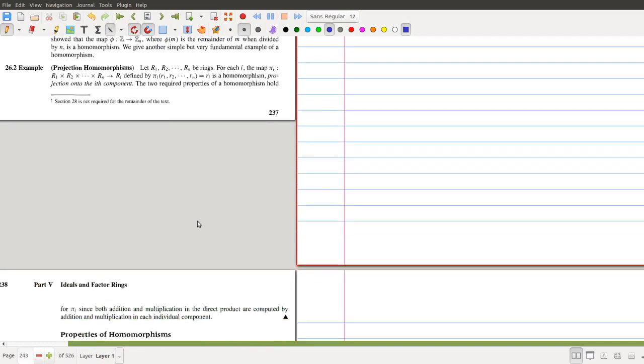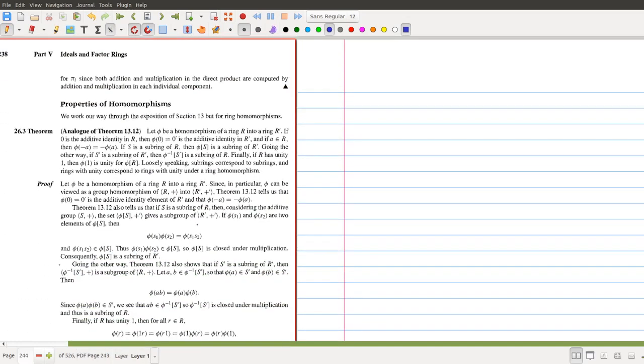Okay, now next we have properties of ring homomorphism. We have discussed the properties of group homomorphism. So there are some analogous theorems for ring homomorphism as well. So we have theorem 26.3.